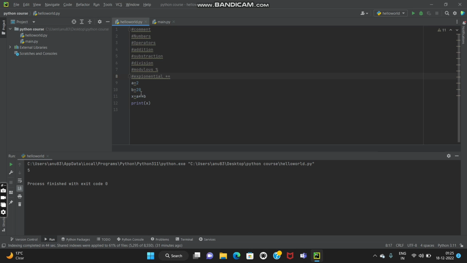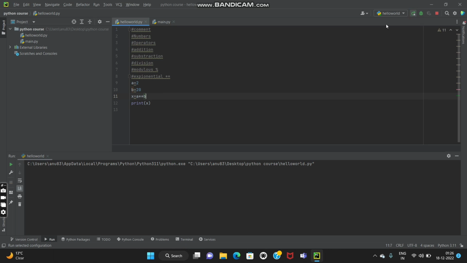These two stars basically mean a exponential b, which means a raised to the power b. So over here, 2 is a value which is having a power of 20.